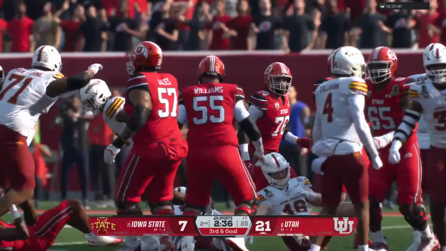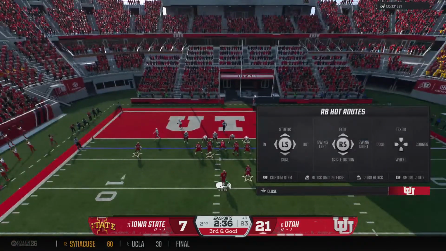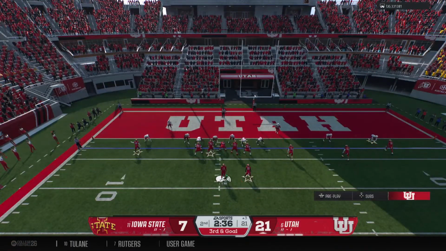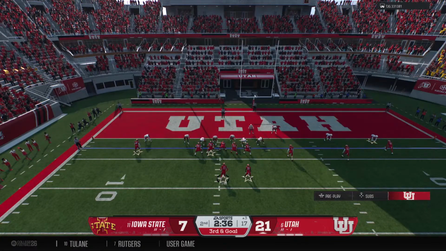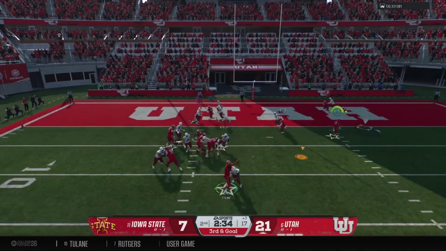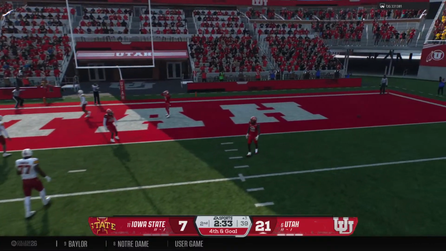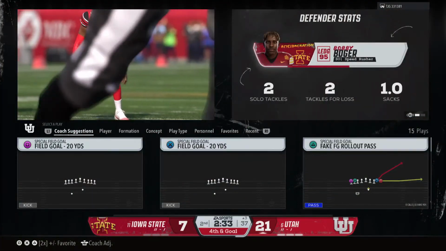What a great play by the defense here. Getting close to the goal line, not only do they come up with a big stop, but they send them backwards in the process. 3rd and goal. Looking to throw the ball. And the sophomore QB with an inaccurate throw threw it behind his man.